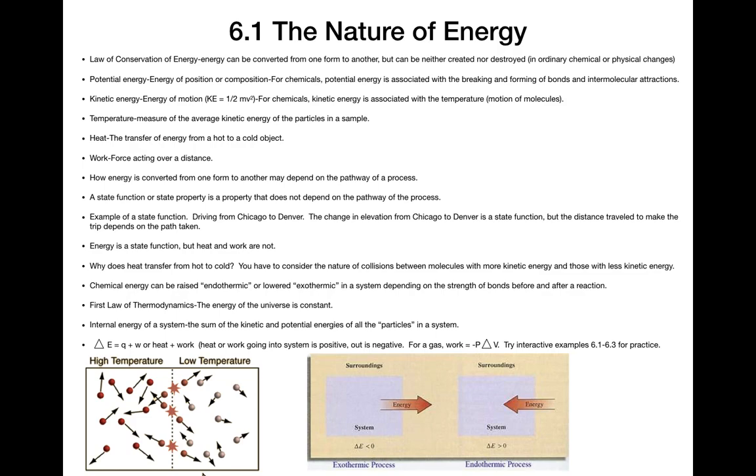Heat is the transfer of energy from a hot to a cold object. If you look at the diagram in the lower left, when you have high temperature and it is close to low temperature, the collisions between the high temperature molecules and the low temperature molecules are going to transfer energy away from the high temperature molecules to the low temperature molecules until both are the same temperature.